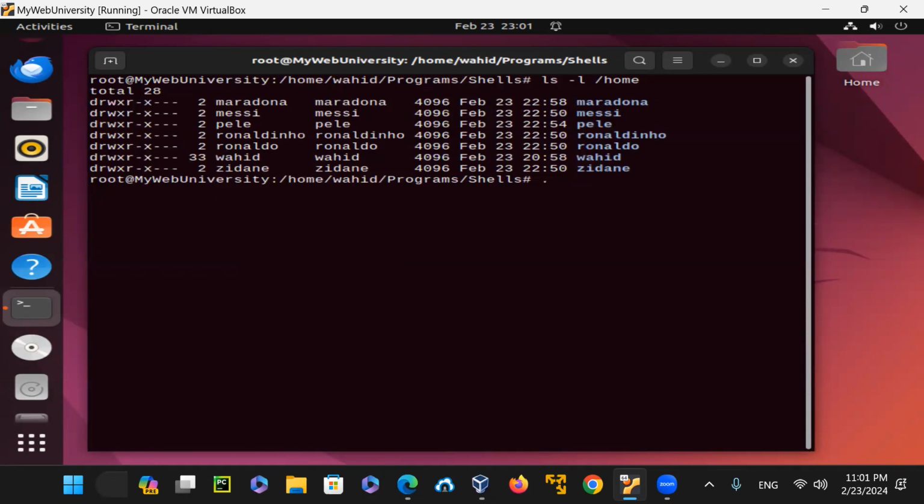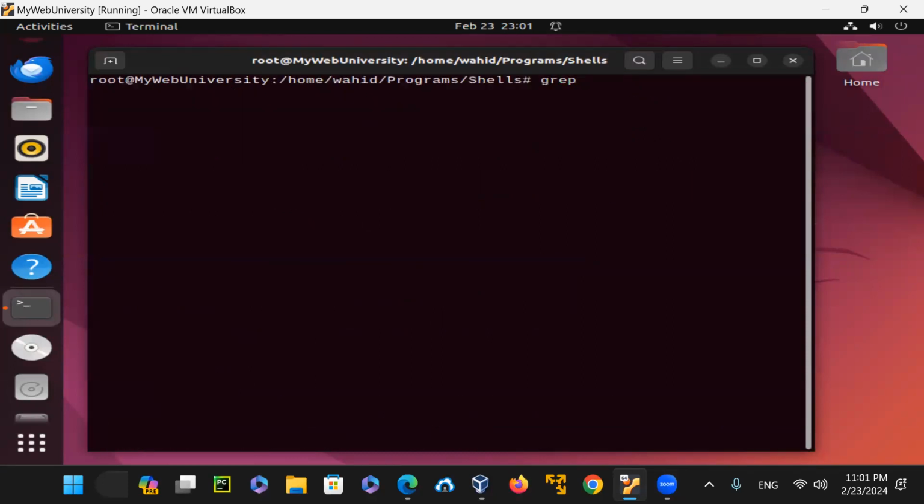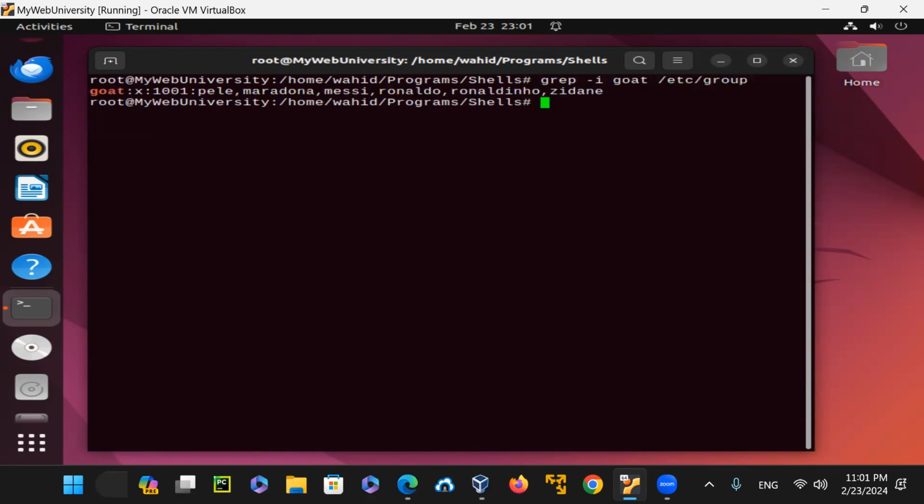So now if I just say cat userdel, this script, you can see, is supposed to delete the group GOAT and then delete the other group. So grep -i GOAT /etc/group, you can see it has everybody there. And then similarly for the password and other files, if we look at it, they're all there.